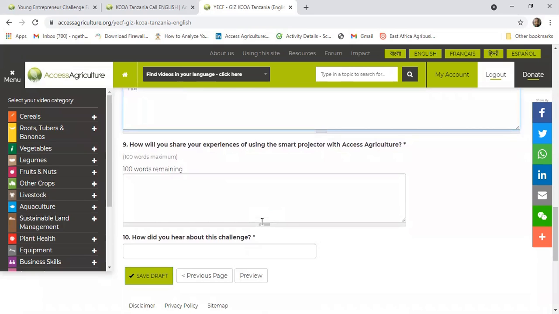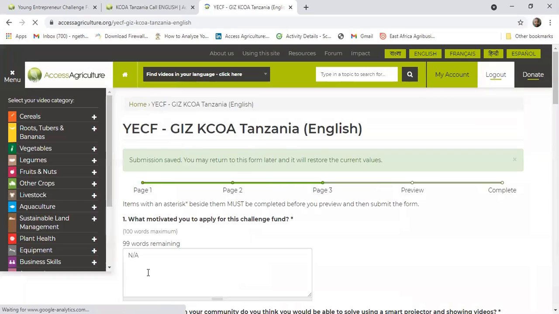Then how you're going to share your experiences of using the smart projector with Access Agriculture. And finally, how did you learn about the Challenge Fund call? And you save your answers.